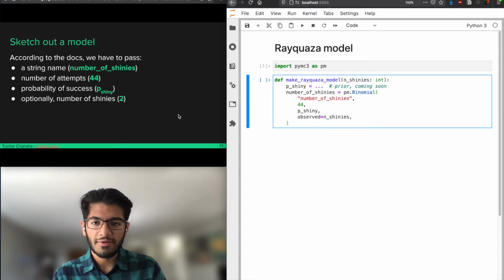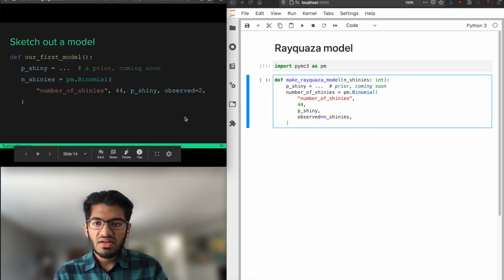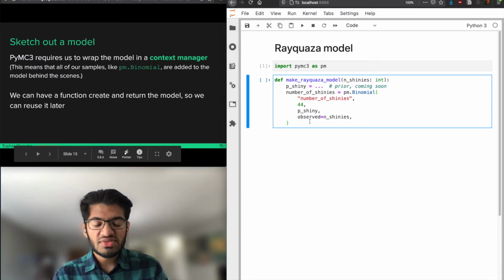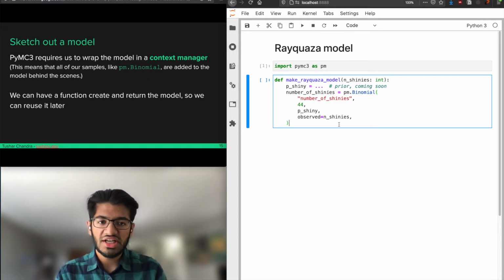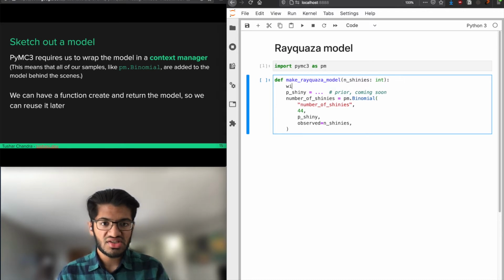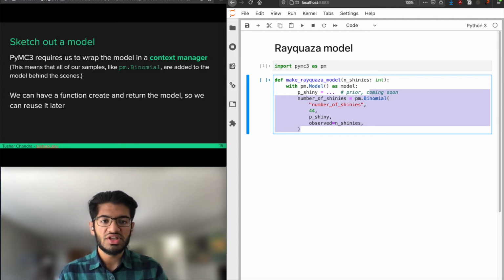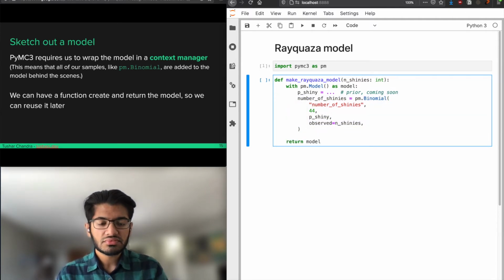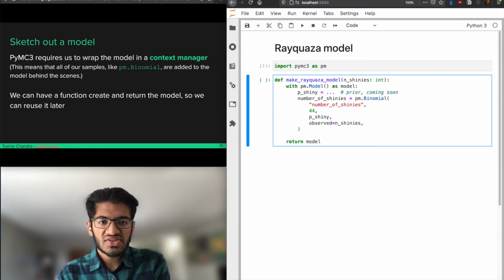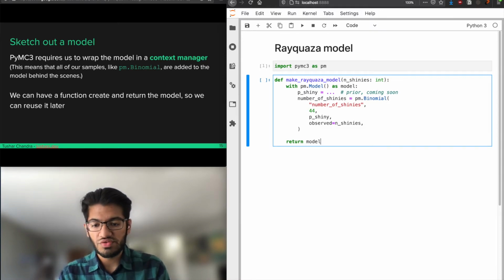So we've got this, okay? That's done. PyMC3 also requires us to wrap our model in a context manager. What that looks like is this: with pm.Model() as model. We indent that, and then we can return it. The reason that we do this is because PyMC3 will create this model wrapper object behind the scenes. That's what that pm.Model call does. And then when we are within that context manager, PyMC3 will add all of our random variables to that model behind the scenes for us.